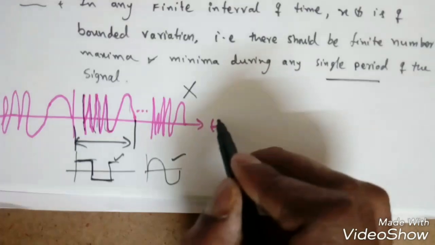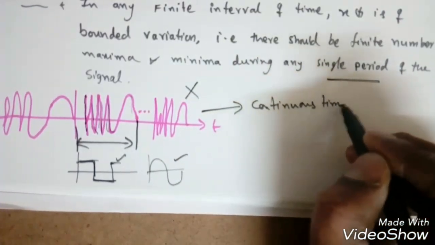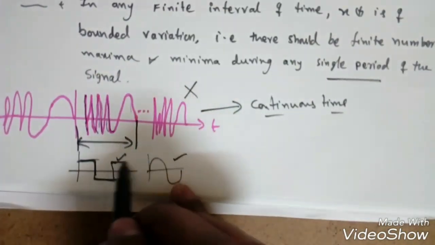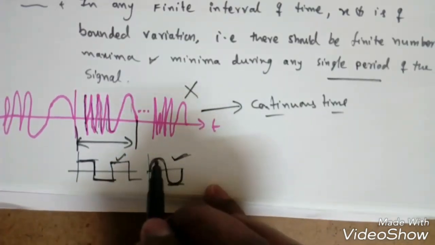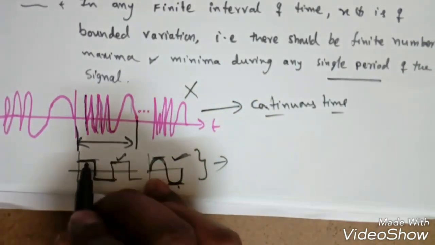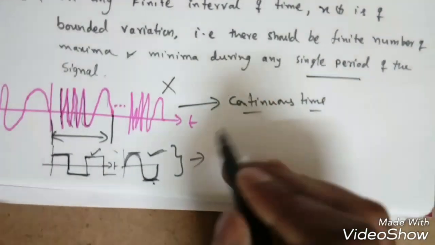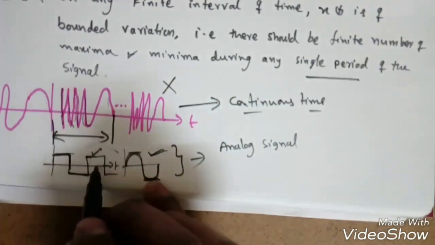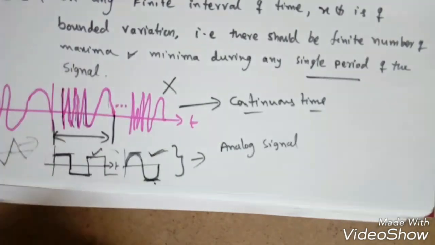Now this type of signal is a continuous time signal, because the maxima and minima are not finite here; so many are there. But if you see this type of signal, there is one maxima and one minima. This type of signal is generally called a digital signal, but in the time domain it is also called a continuous analog signal. Don't worry about this square wave, generally it is called digital. Now you can go for the triangular waveform, which is an analog signal, right?